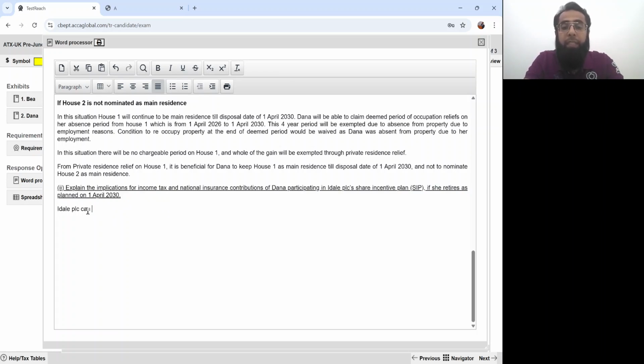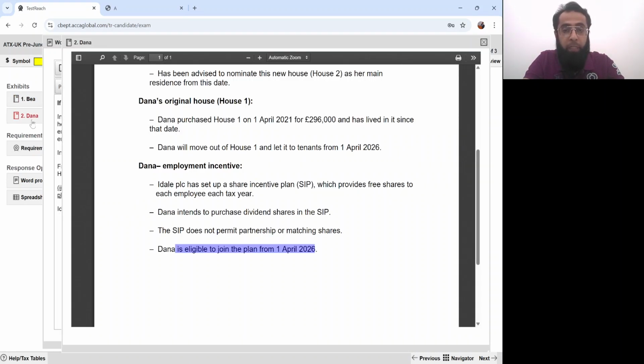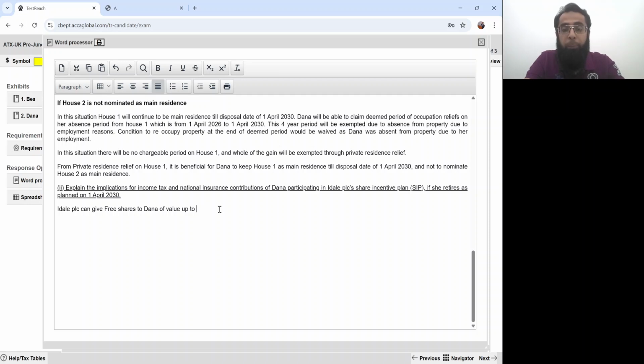So Ideal PLC can give free shares to Dana of value up to £3,600 per year. We are not provided with the exact value of shares that will be given. It's just free shares will be given, with value of up to £3,600 per year without creating any tax implications. Okay, free shares of value of up to £3,600 per year can be given.